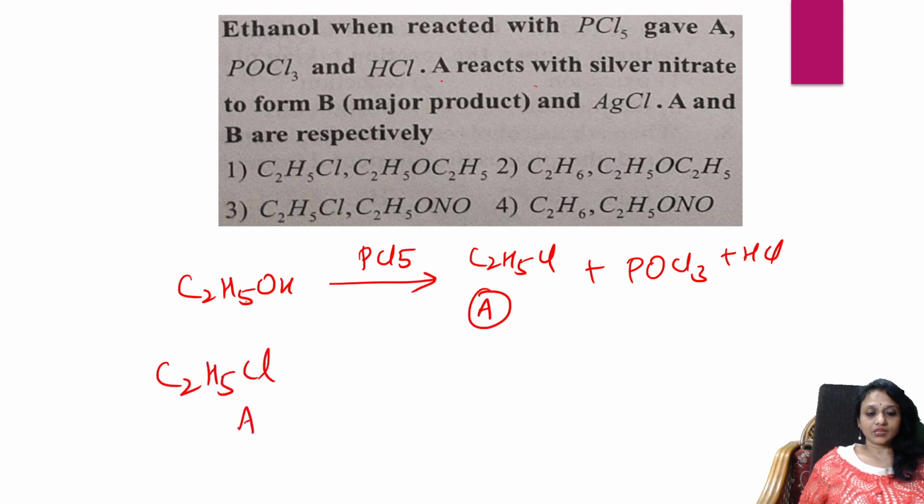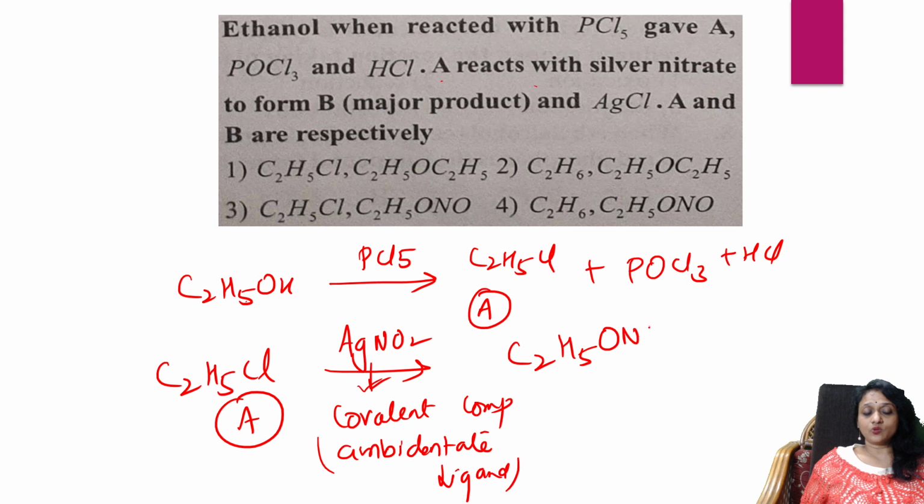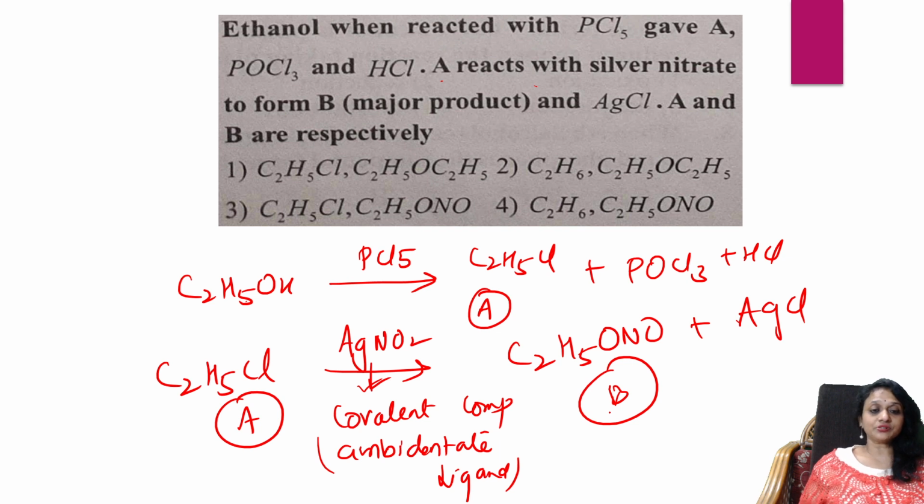A reacts with silver nitrate. Silver nitrate is a covalent compound, correct me students? It's a covalent compound. So when it is a covalent compound, what will it do? The nitro group will act as an ambidentate ligand. So what will happen? C2H5ONO plus AgCl is what comes out. This is B. Correct? So check the option.